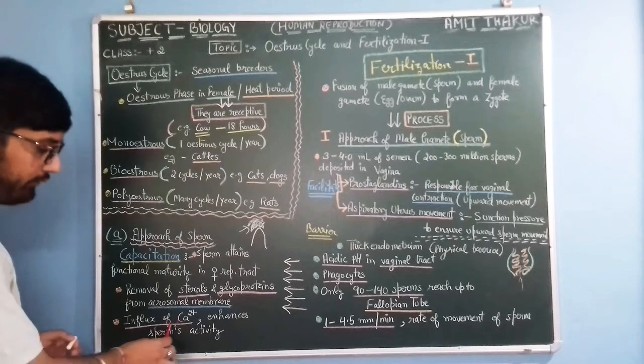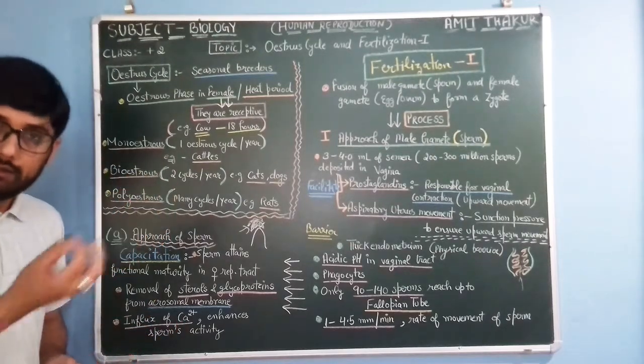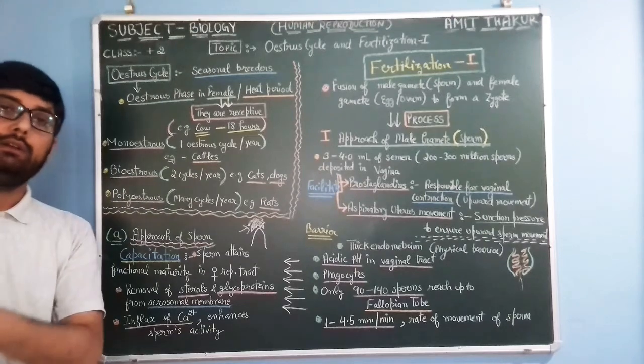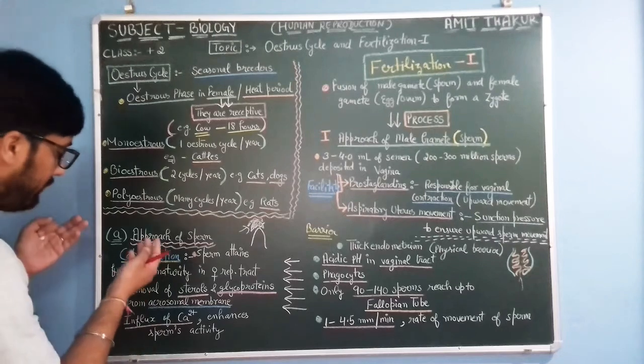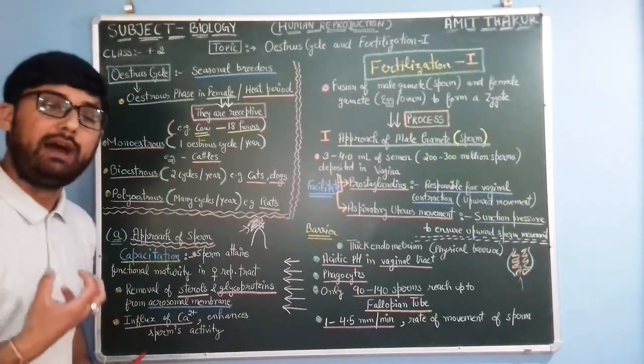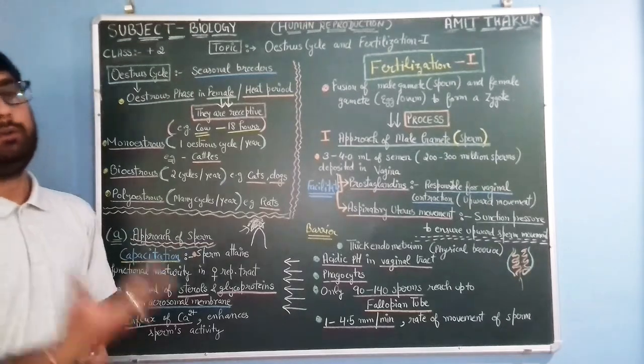Also, there is an influx of calcium ions. Calcium ions are taken in inside the reproductive tract of the female, and this enhances the activity of sperms.